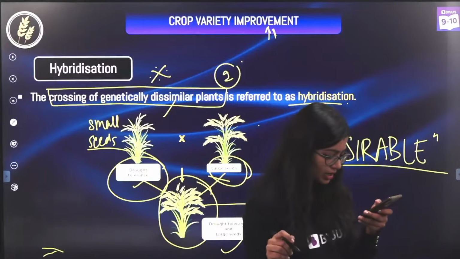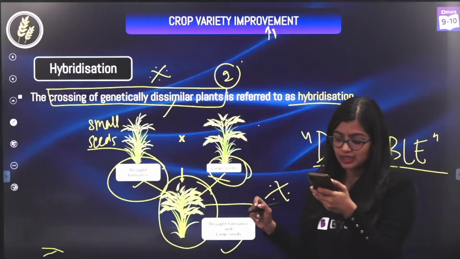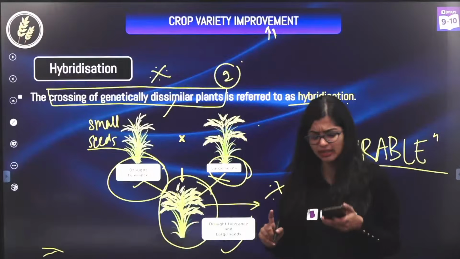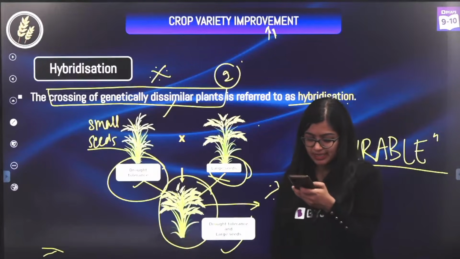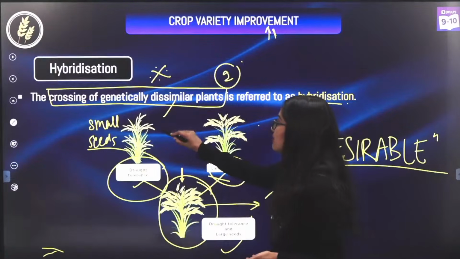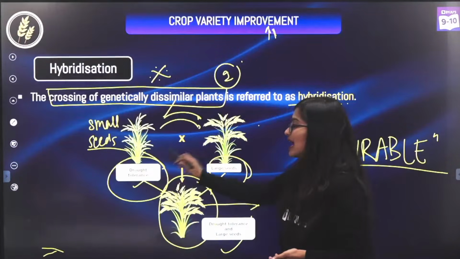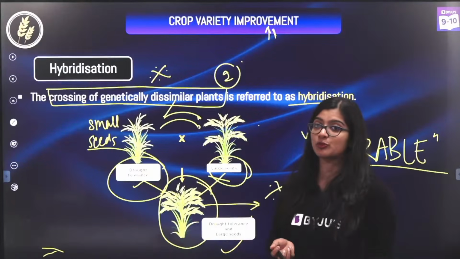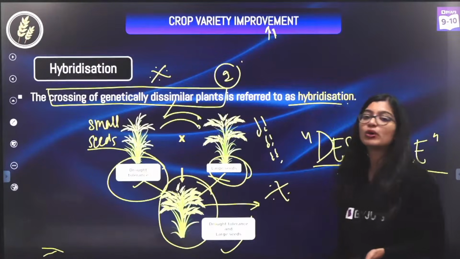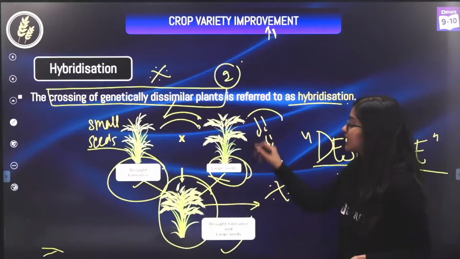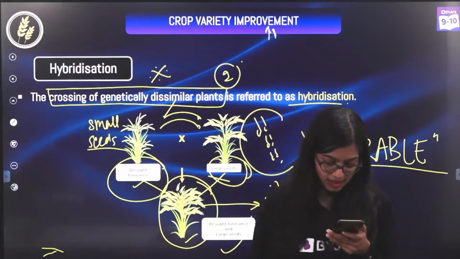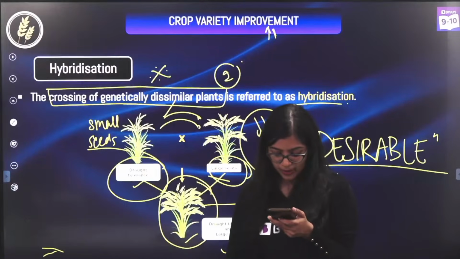Ma'am, can I have examples for interspecific, generic and varietal? I'm coming to that, Himanshi, in the next slide. Ma'am, is it done by farmers? Yes. Basically they artificially keep cross-pollinating. So imagine I have these two plants, they will artificially cross-pollinate them and do it for multiple generations, till we get what we want. So that is how they do it.